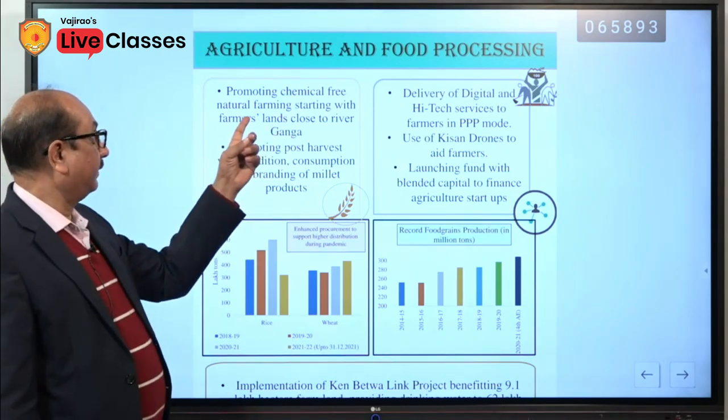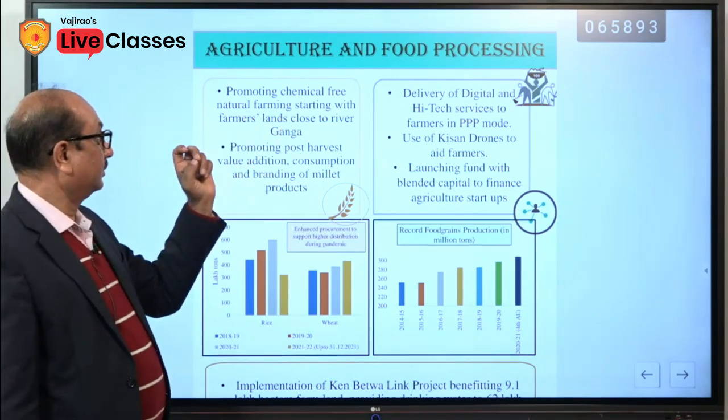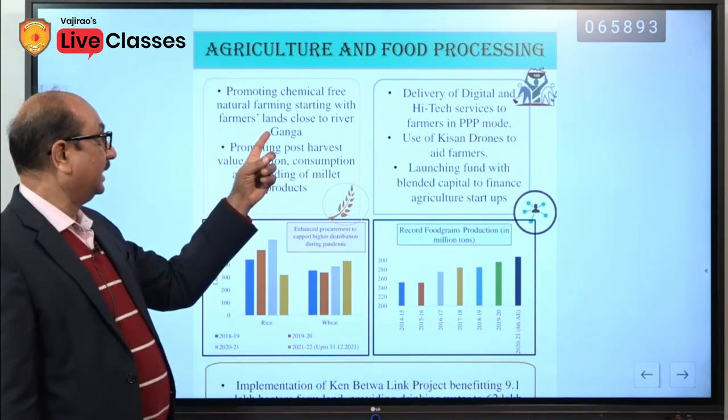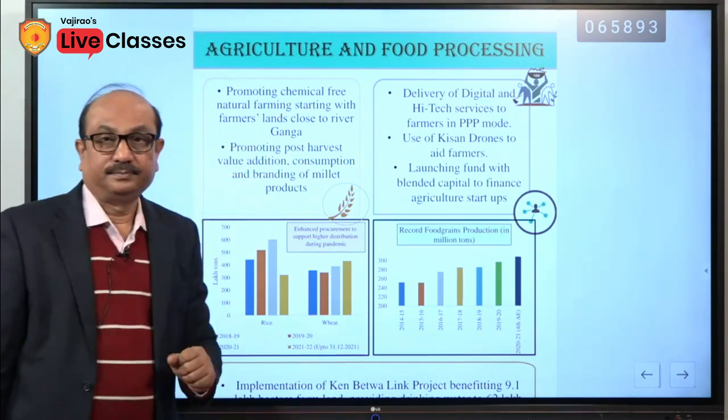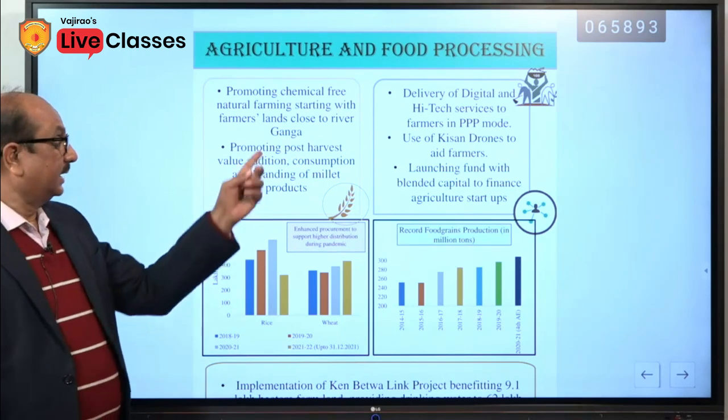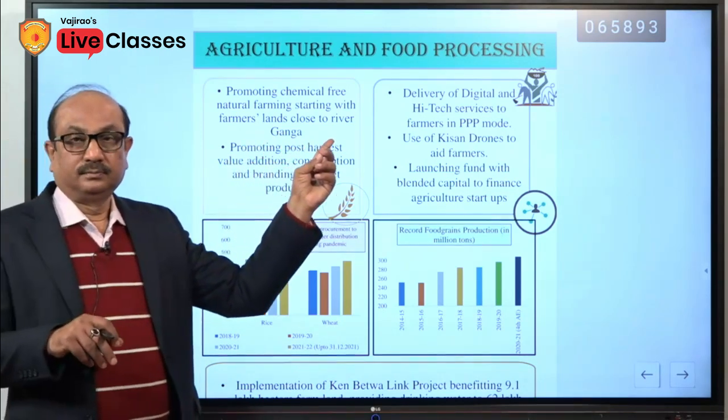Promoting chemical free natural farming, starting with farmers' lands close to river Ganga. It's a specific approach here.